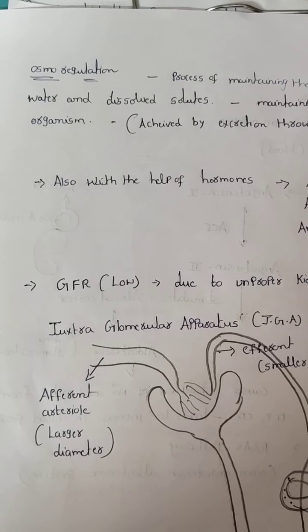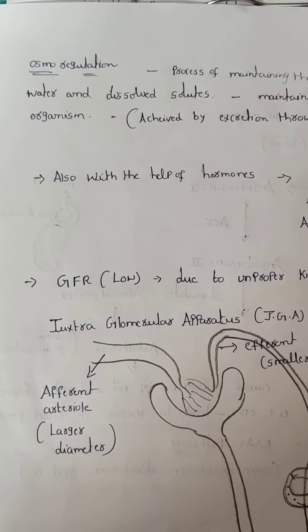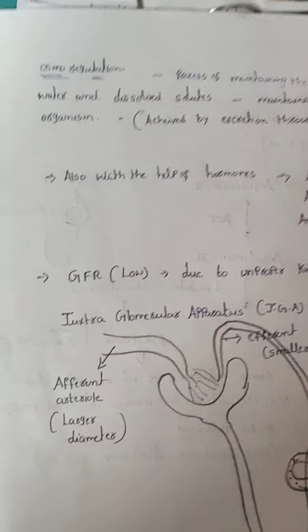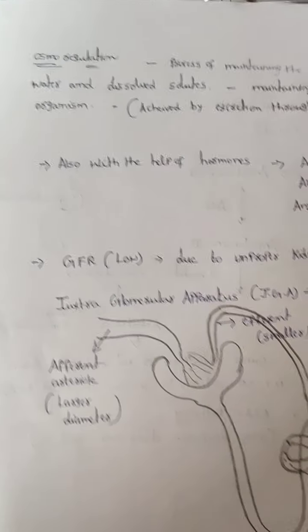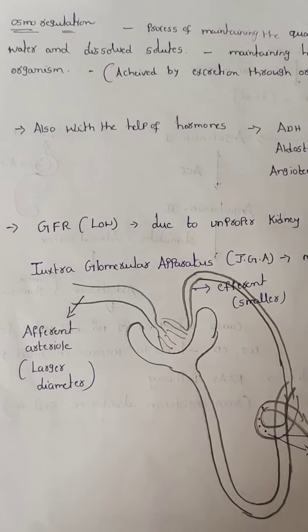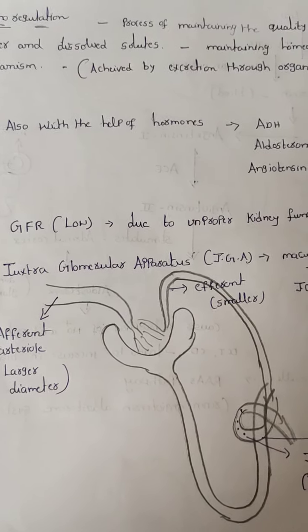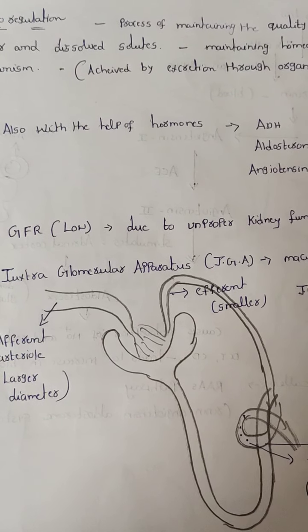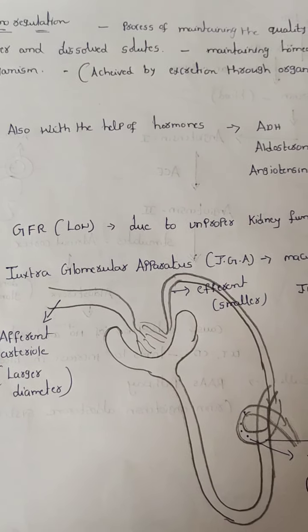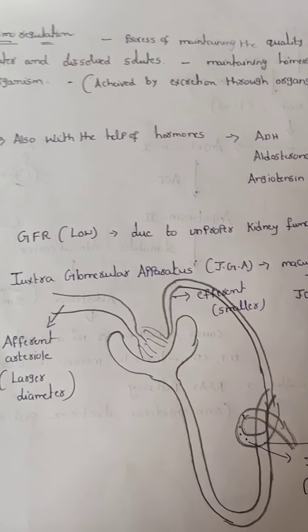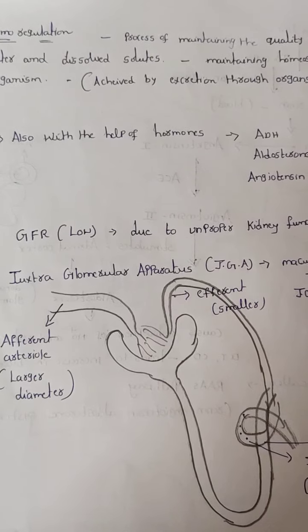Last class we discussed how urine formation takes place. Now we will discuss osmoregulation. See what is meant by osmoregulation. Osmoregulation means how the water and the solutes, that is the electrolytes, are maintained constantly in our body. That is called osmoregulation.